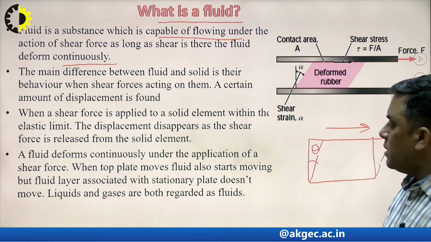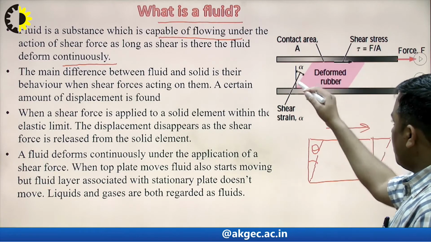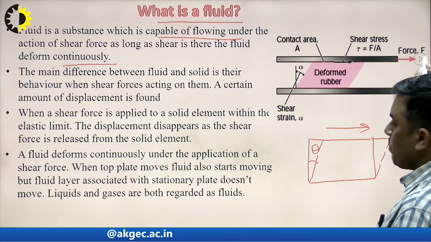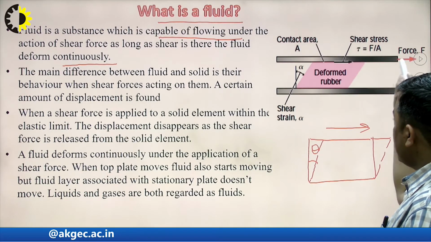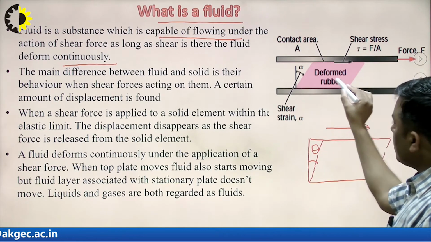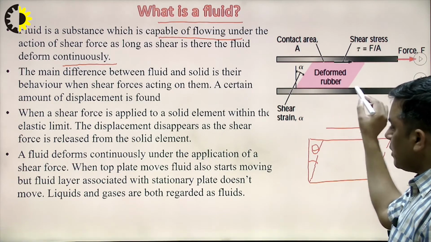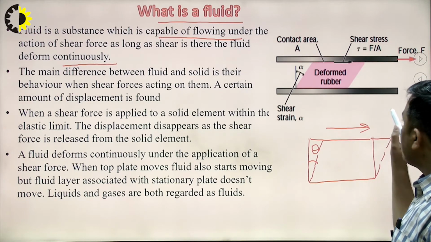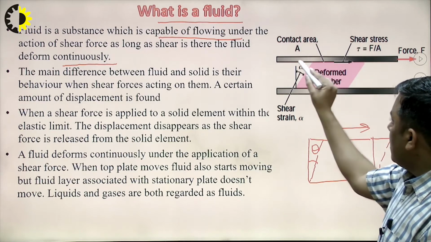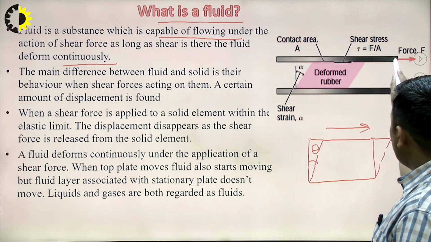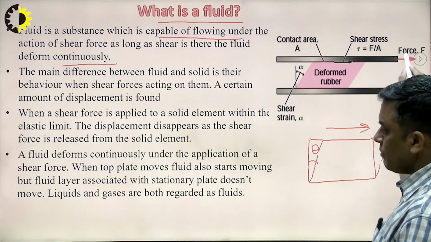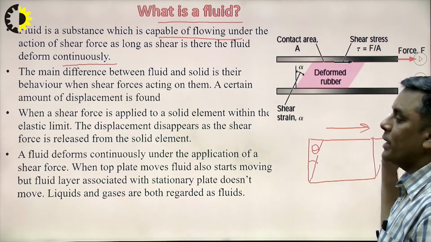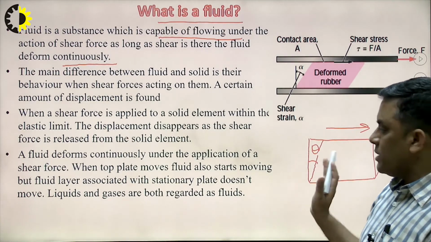One more thing we can check here: if a fluid element is in between two plates and the upper plate is moving, what will happen? The fluid particles in contact with the stationary plate will remain stationary, at rest. But the particles associated with the moving plate, because of the force F, start moving with the same velocity as the plate. So this is the characteristic of fluid.